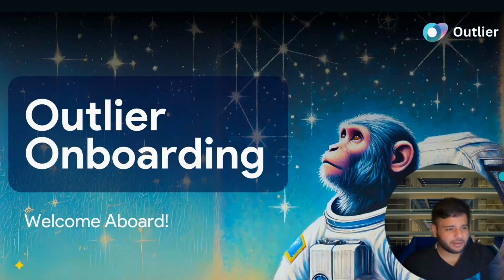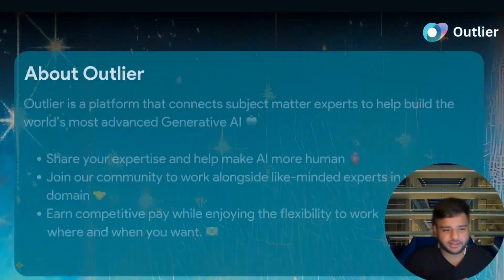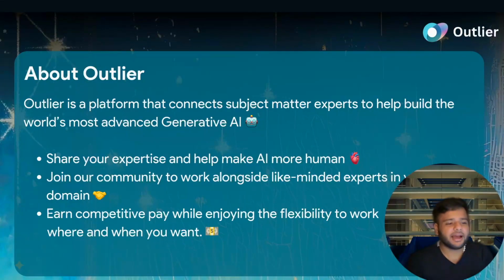Before we begin, let me give you a brief about what Outlier is and what it is exactly that we do. At Outlier, the core of our operations resides in the data that is being used to train state-of-the-art AI models. We connect experts like yourself to big AI companies that want to improve their models using your knowledge. So basically, you share your expertise with these AI models and help them become better and better over time. Take, for example, the difference in capabilities between OpenAI's ChatGPT 3 versus the latest state-of-the-art models that OpenAI has just released.